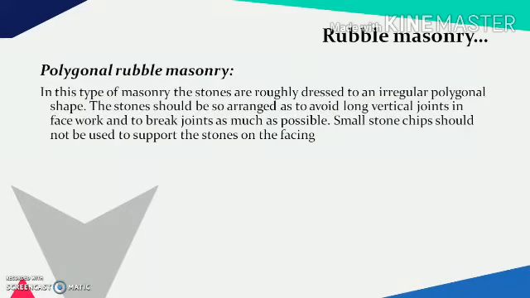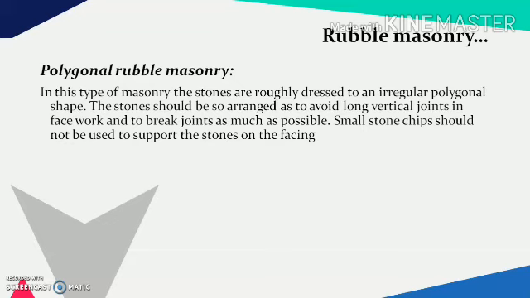Next is polygonal rubble masonry. In this type of masonry, the stones are roughly traced to an irregular polygonal shape. The stones used should be so arranged as to avoid long vertical joints in a facework and to break joints as much as possible. The breaking of these vertical joints is very essential to achieve the stability.